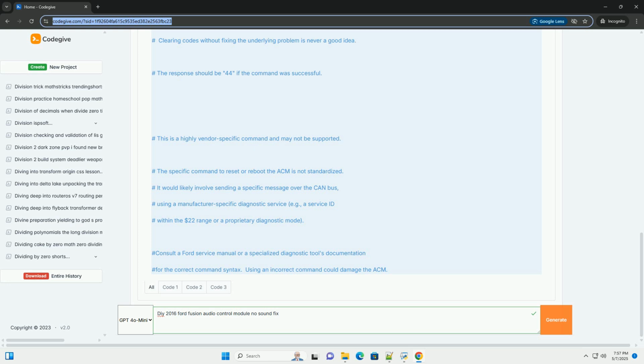If you've identified a bad speaker, replace it with a new one of the correct impedance and size. Sync system reset: as mentioned earlier, try a soft or master reset of the sync system. ACM software update, if available. Sometimes Ford releases software updates for the ACM to fix bugs or improve performance. You may be able to update the ACM using the sync system, if it's functioning, or through a dealership.